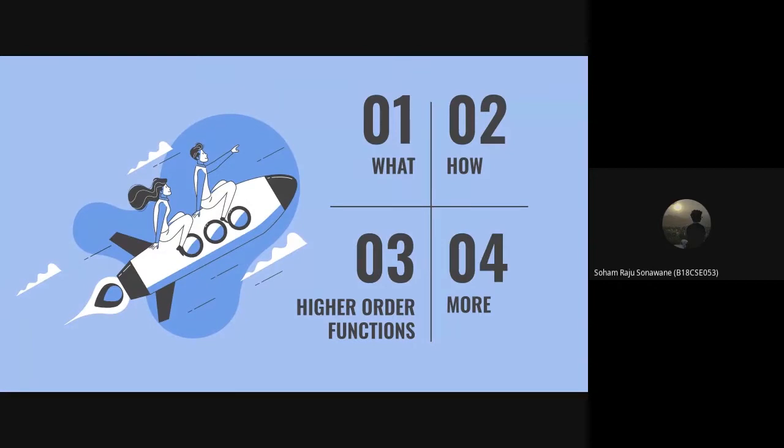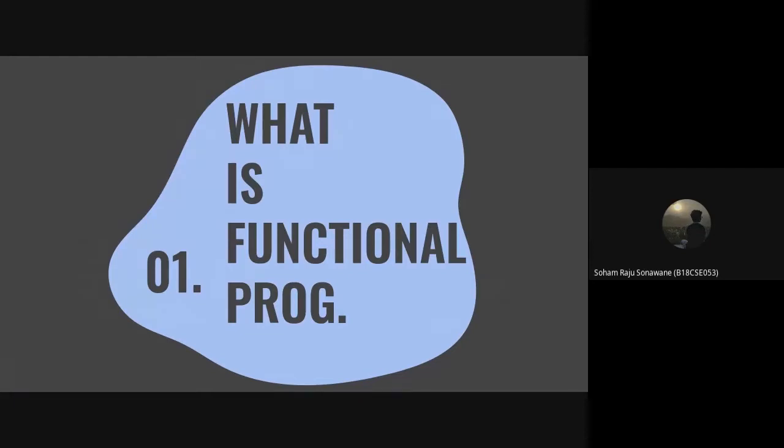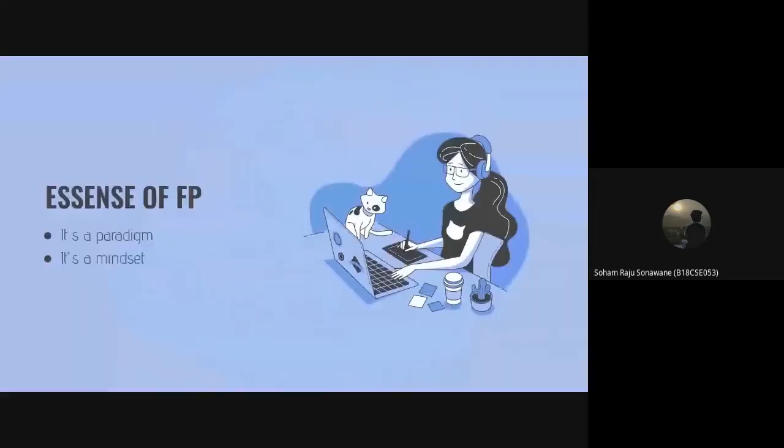So let's start with what is functional programming. Functional programming is a paradigm. It is a way to write code. It's more of a style of writing code. It is also considered a mindset that people follow while writing their code, which enhances the way that you write your code very much. You'll understand how and why I am recommending functional programming to you in further slides. So let us proceed. You just need to understand that it's a way in which we write code.